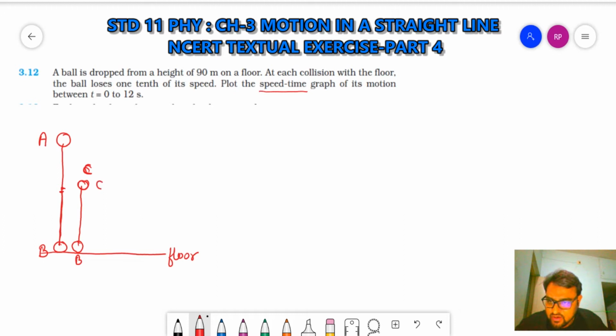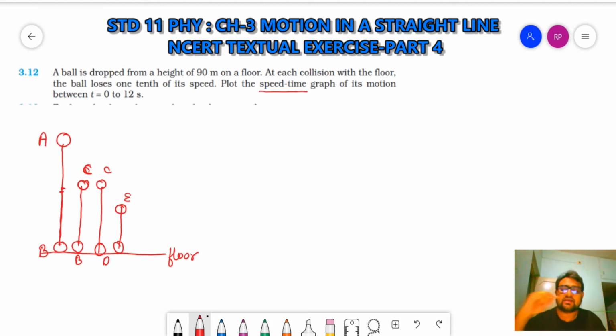From here the ball will fall down, so let's take this motion as C to D. Again it's the same position B, but I'm taking a different point. Now again its speed is reduced by 1/10 and it will rise again, from D to, let's say E, not up to C.